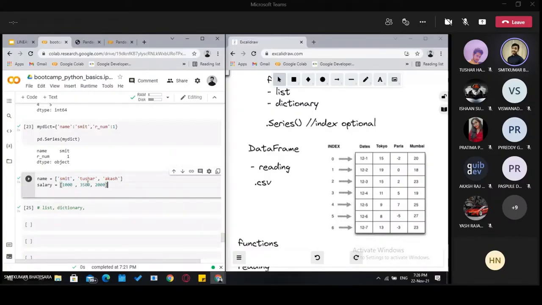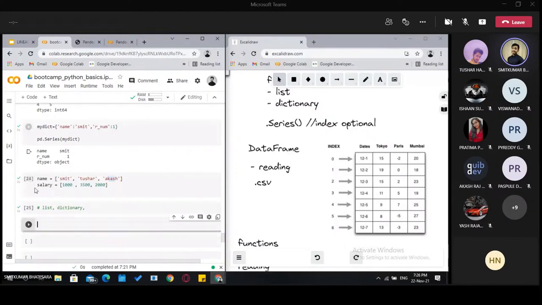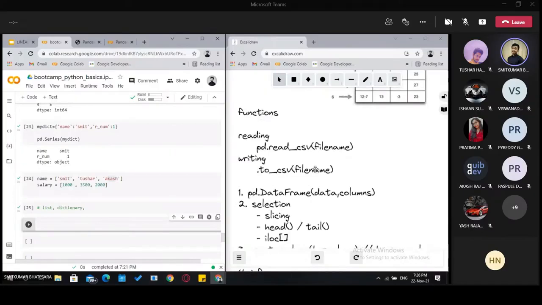We have salaries. Okay, and let's assume these are correlated. Like this is my Smith salary. This is Tushar salary. This is Akash salary. So now we want this list of values in tabular form. So how can we do that? We can use a data frame.